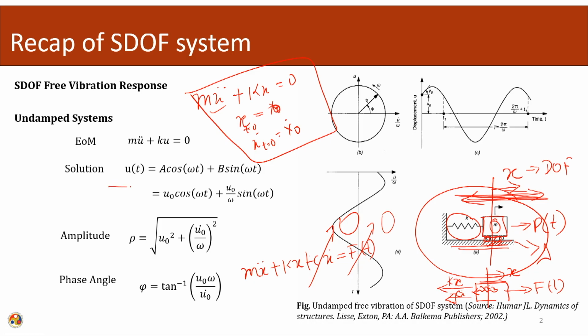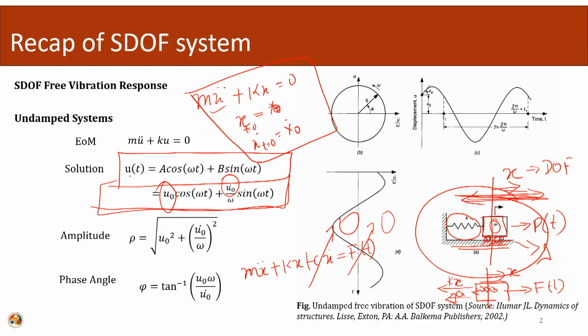The solution of the equation of motion is given by this equation, and depending upon my initial conditions, initial displacement and initial velocity, this is the total response of the system. Here the initial displacement is being shown, and this is the initial velocity, and the system is going to oscillate back and forth.